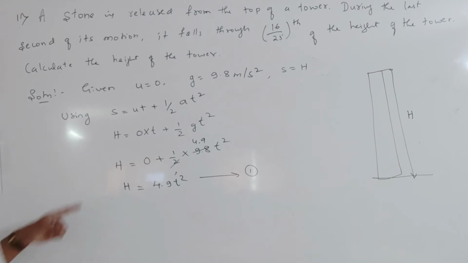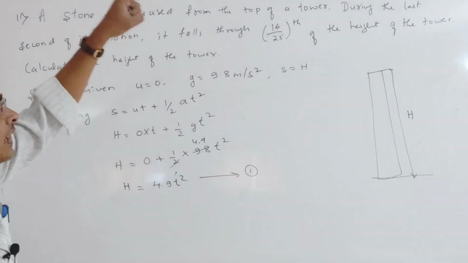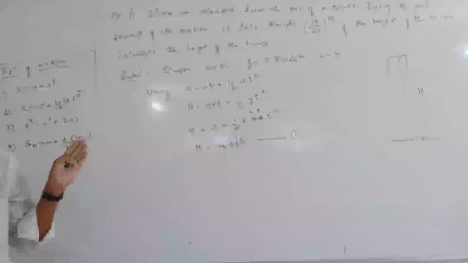Now in the last second of its motion, it falls 16 by 25th of the height of the tower. That means nth displacement.